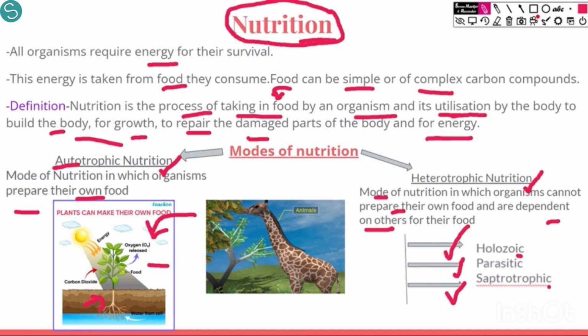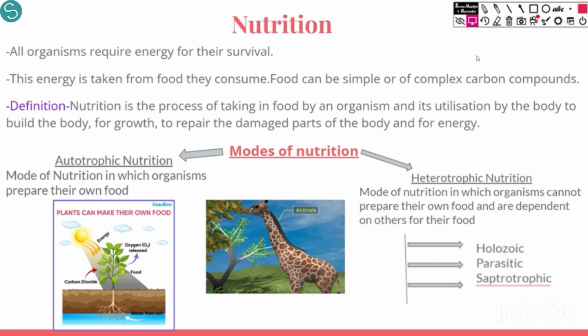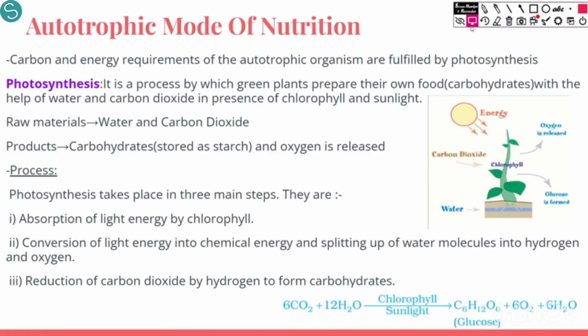We will move ahead with autotrophic nutrition and how it occurs in plants. So, for autotrophic nutrition, the carbon and energy requirements of the autotrophic organism are fulfilled by photosynthesis. What is photosynthesis? Photosynthesis is a process, a very important definition.